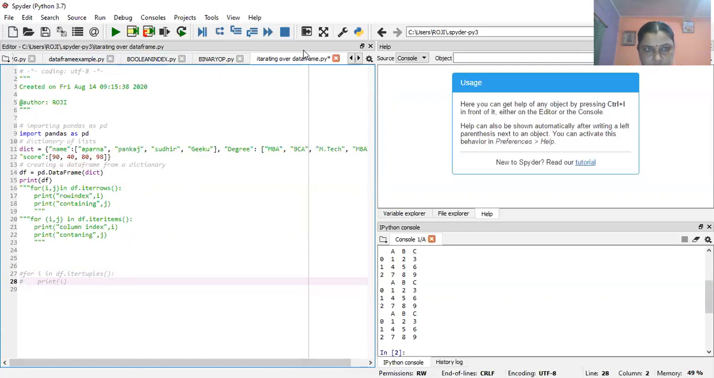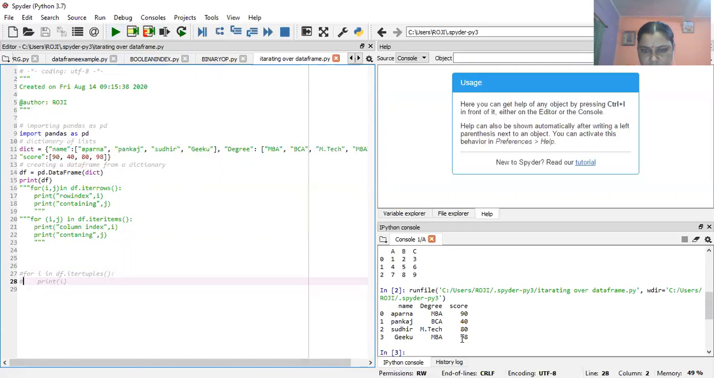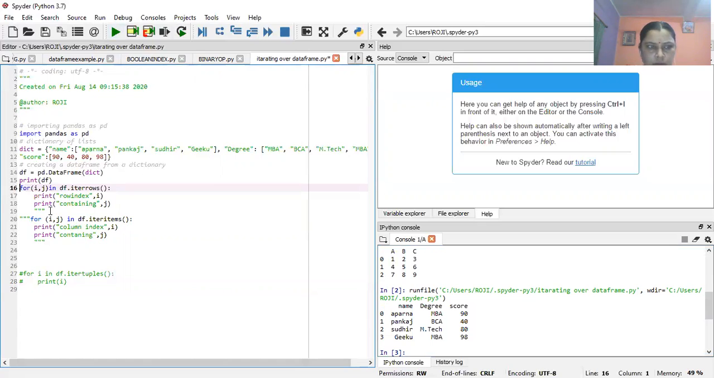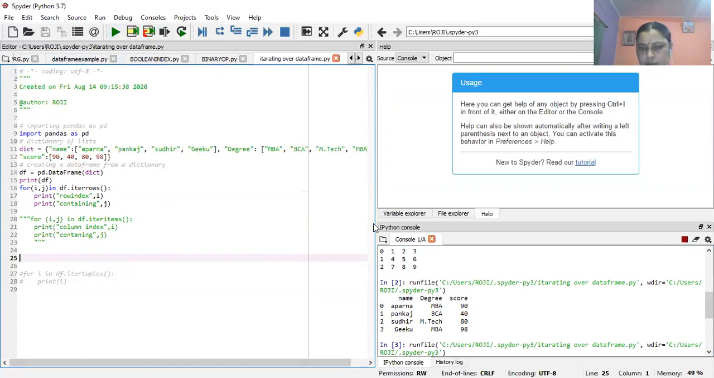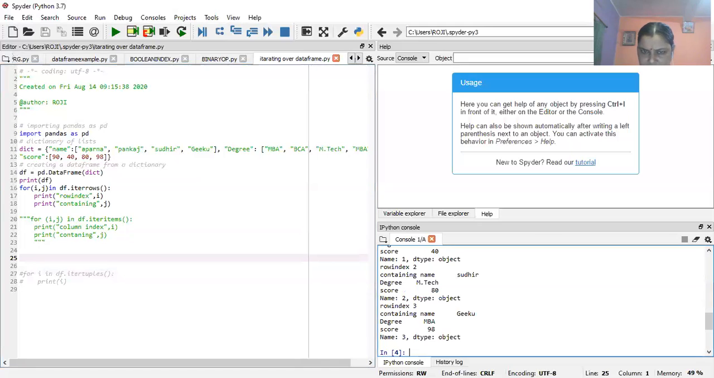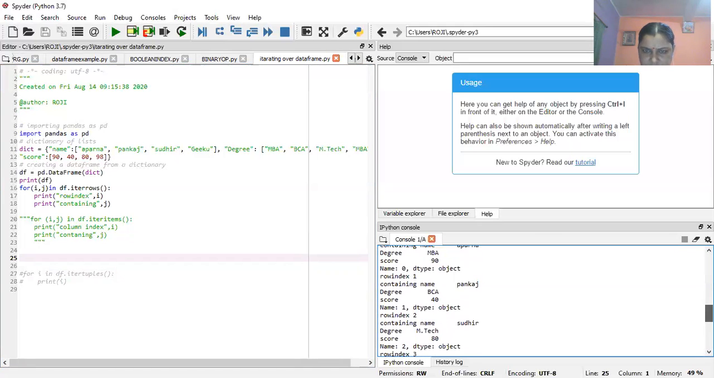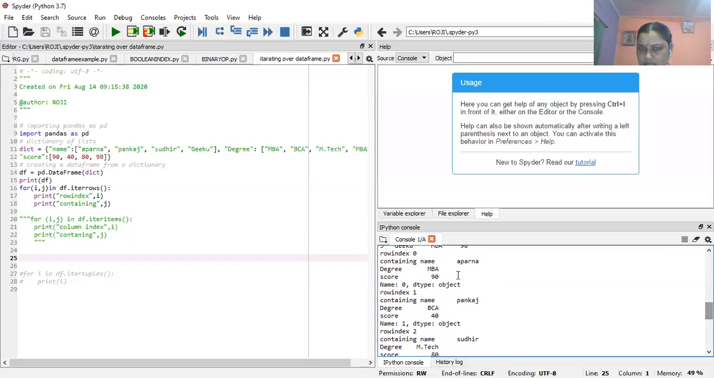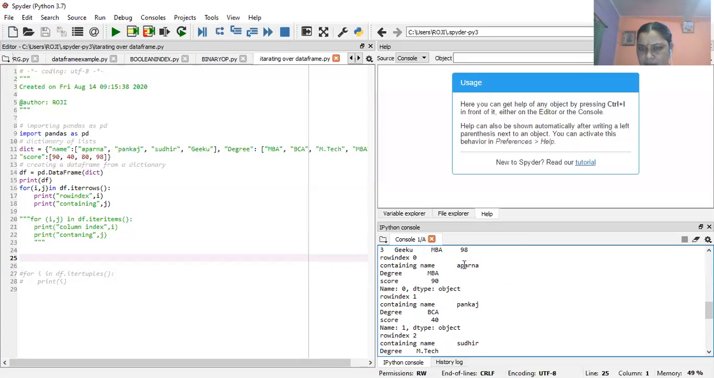So let's execute the program. This is the structure of the data frame, and there are 3 columns. Now, when we use the iterrows function, it executes one row at a time. Let's see the output using the iterrows function. In iterrows, at every index position, the columns will be displayed. Row index position 0 has the values Arpana, MBA, 90, and so on.